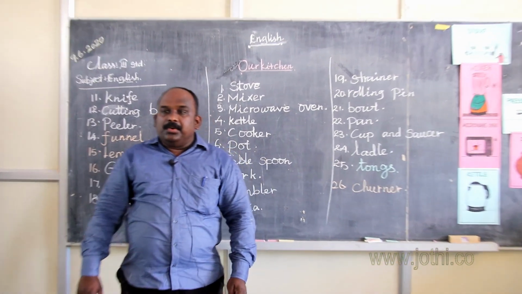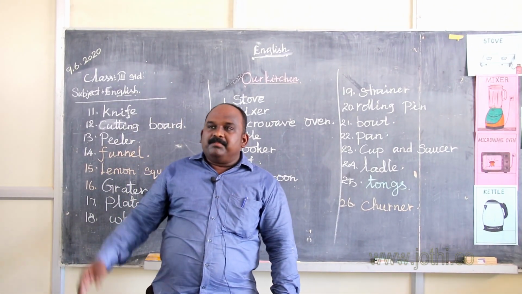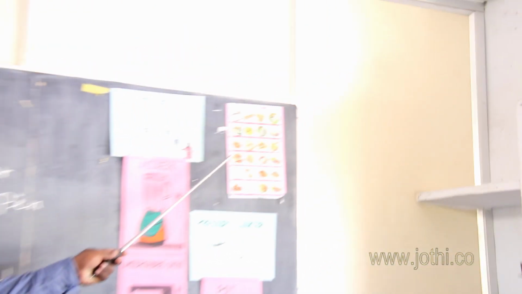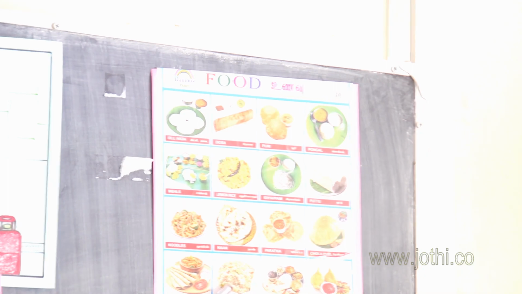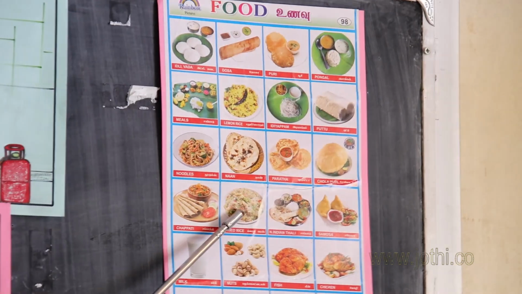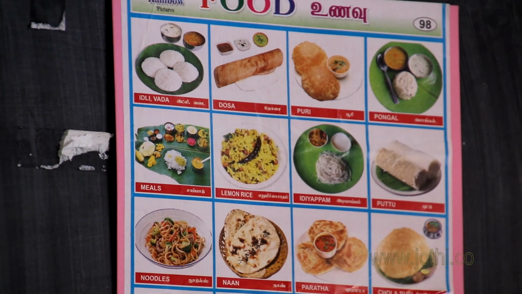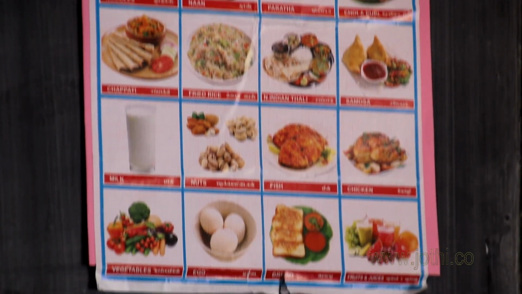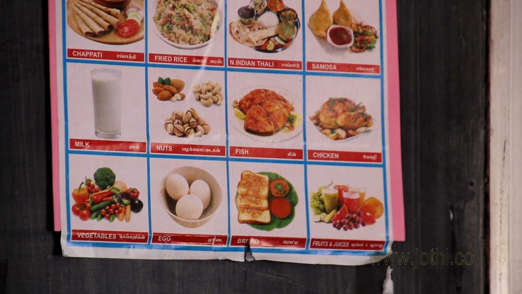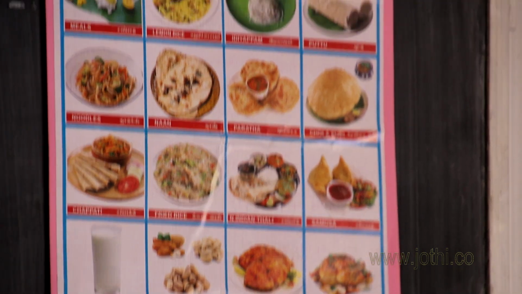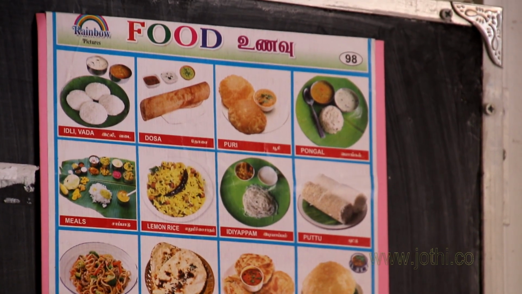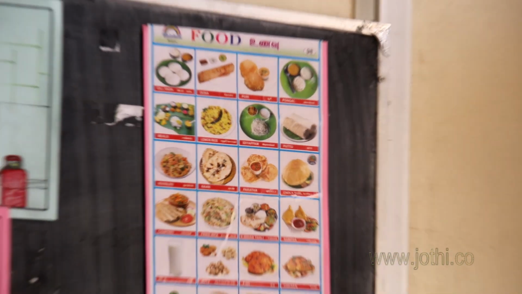Students, now, before the ending, I say one thing. Look at the picture. Here are many varieties of foods. We must accept one word, one of the most popular words: food.